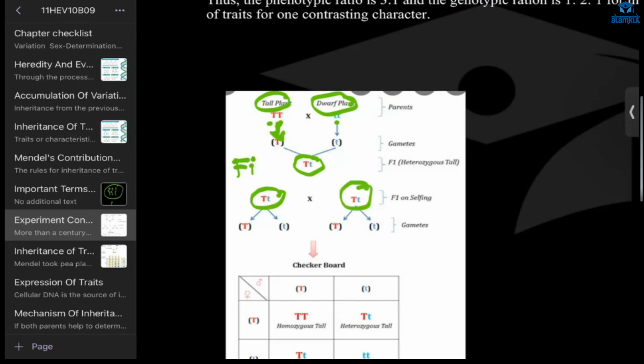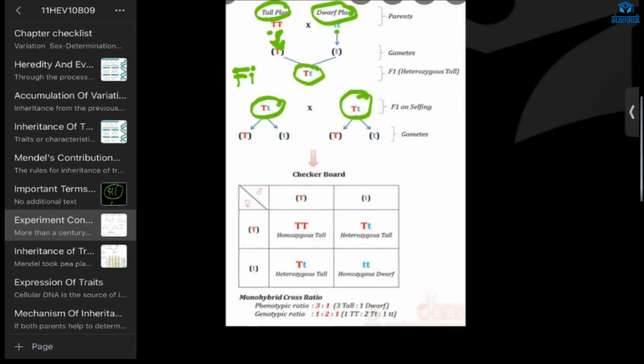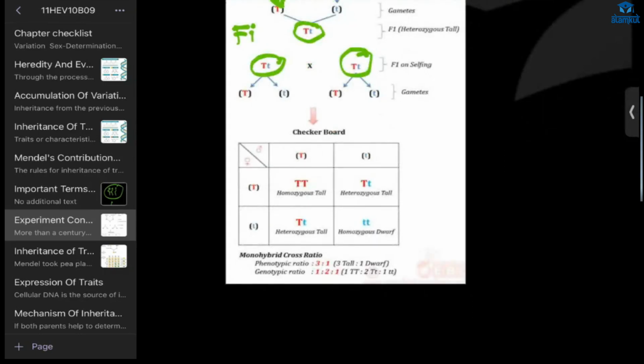When he crossed that, he got gametes: one capital T and small t from here, and one capital T and small t from here. And he drew the checkerboard. What did he get? He got capital T capital T, capital T small t, and capital T small t, then small t small t. This capital T capital T is tall. This capital T small t is also tall. Here also capital T small t is also tall. But he got one small, dwarf plant.